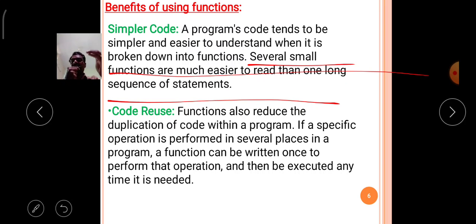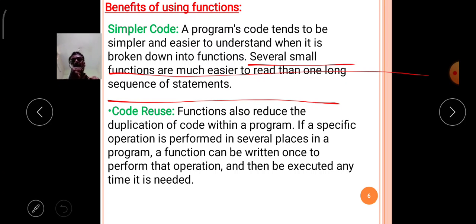So to understand that subtask, and to read it, small coding is very easy. That's why the function gives the concept of simpler coding. Several small functions are much easier to read than one long sequence of statements, okay. Like that, simpler code is applicable in the functions concept, okay.